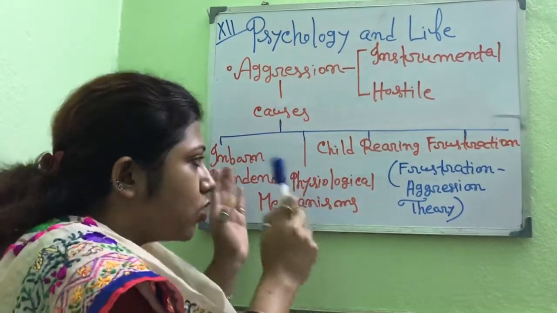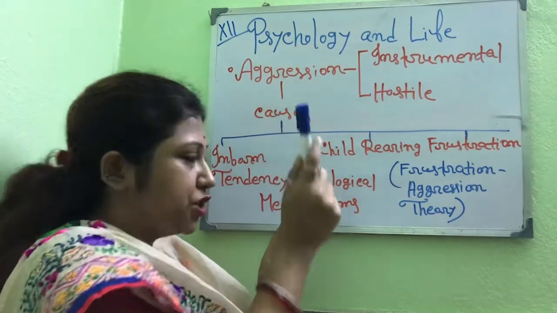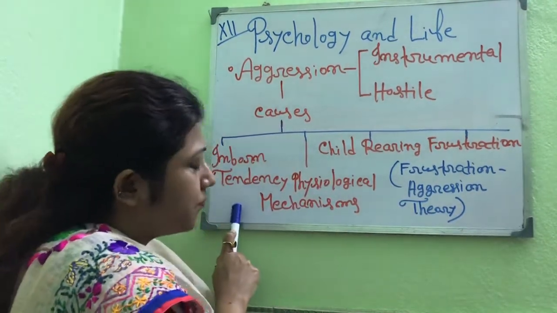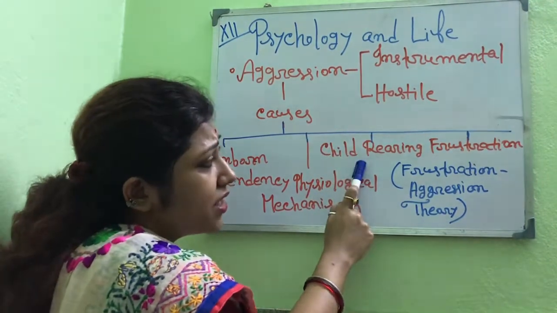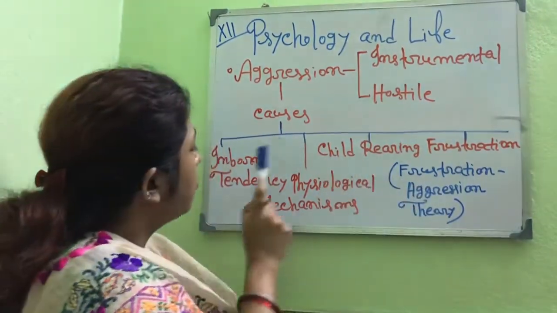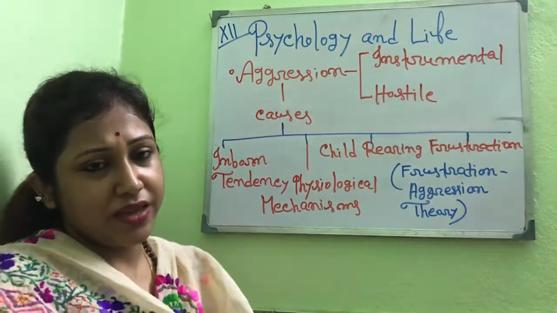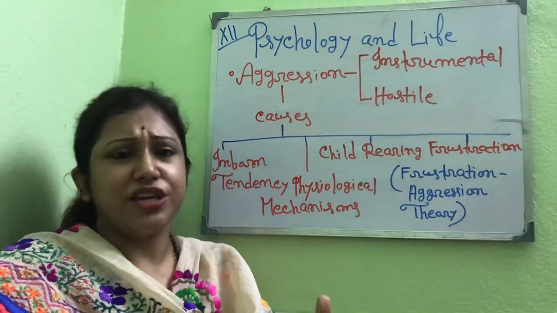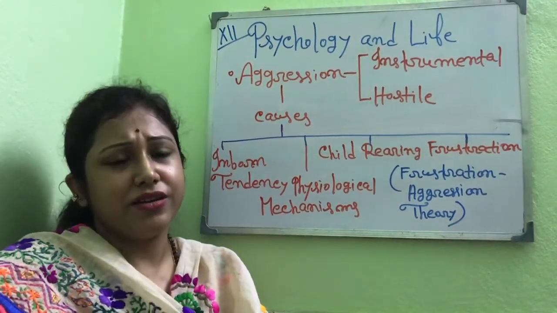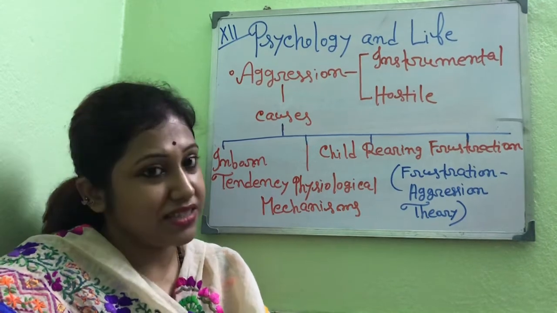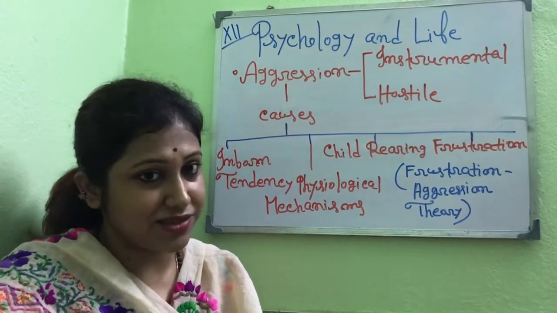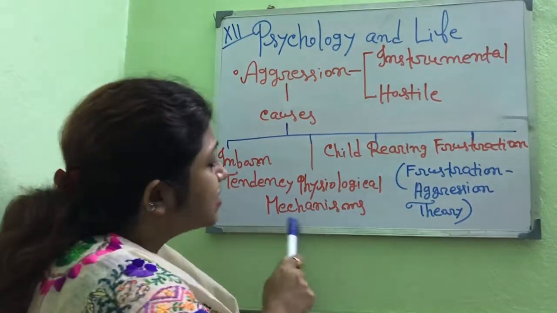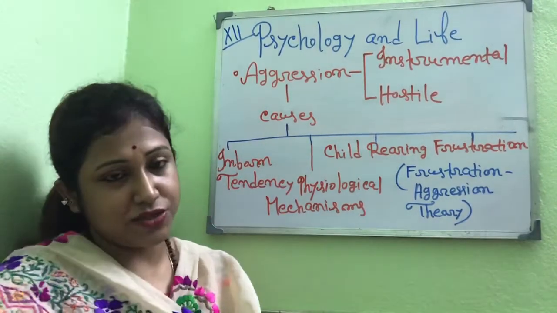Now, the various causes of aggression, not the situational factors, only the causes of aggression. One is inborn tendency, then physiological mechanisms, child rearing, and frustration. Now, the inborn tendency: aggressive behavior is sometimes an inborn tendency, and people use aggressive behavior as self-defense.